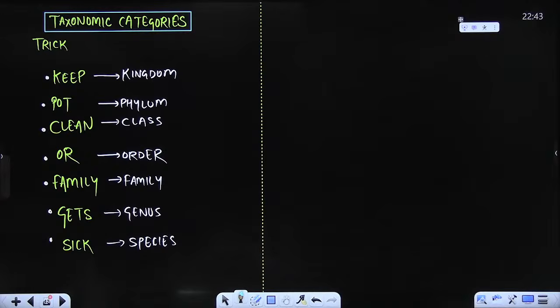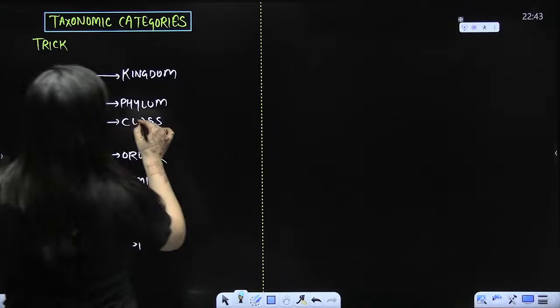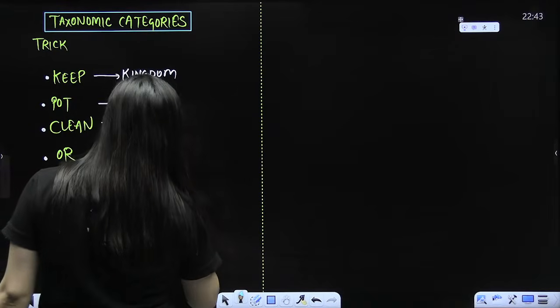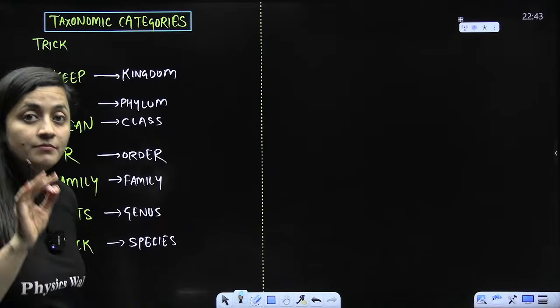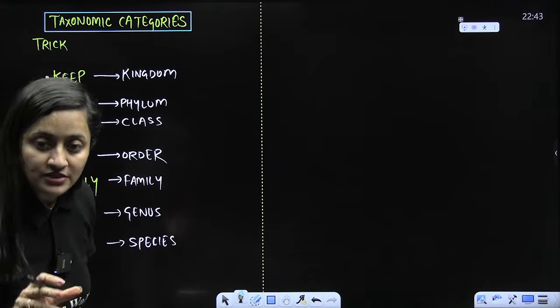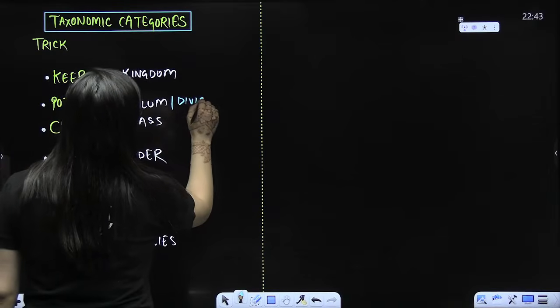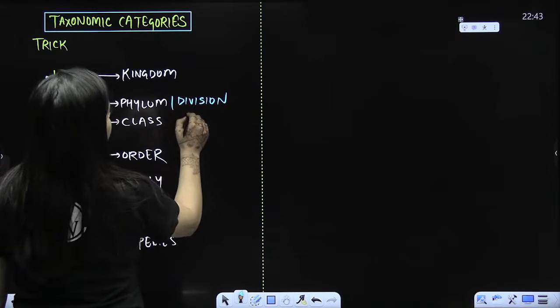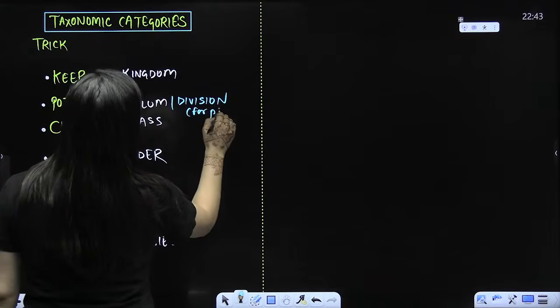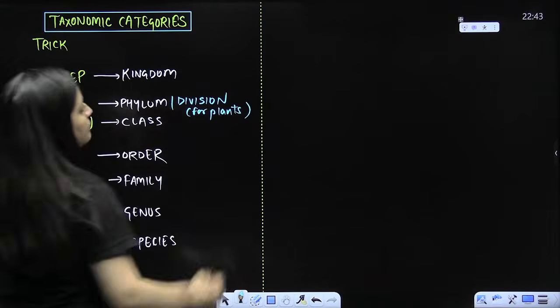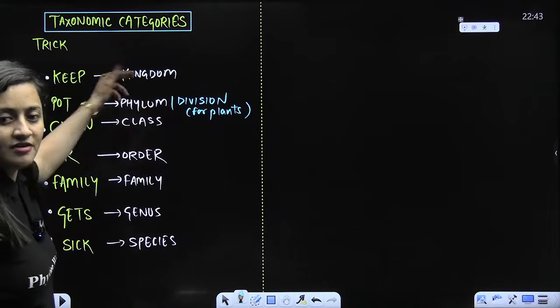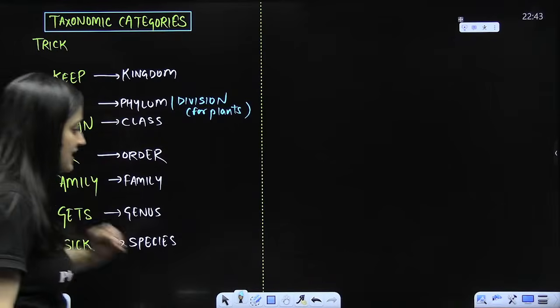So kingdom, phylum, class, order, family, genus, species. And for plants, instead of the word phylum, you people will go for the word division. So kingdom, phylum, class, order, family, genus and species.